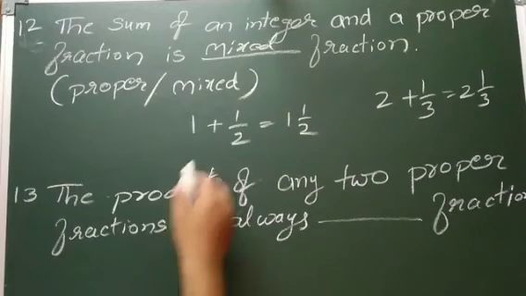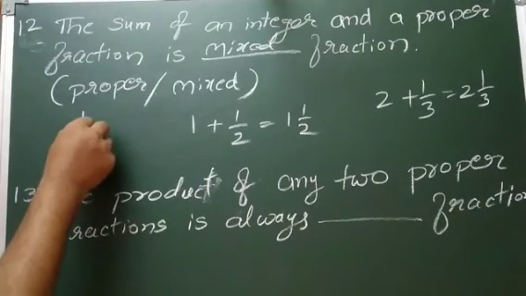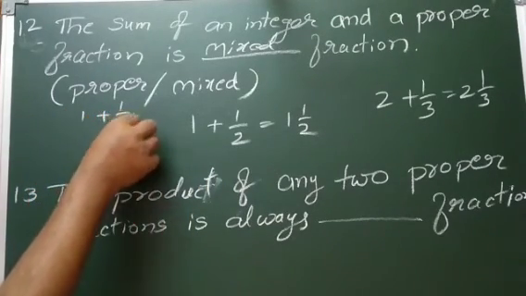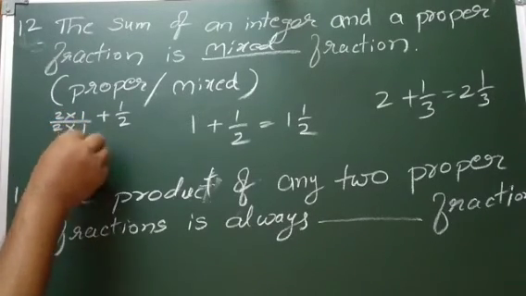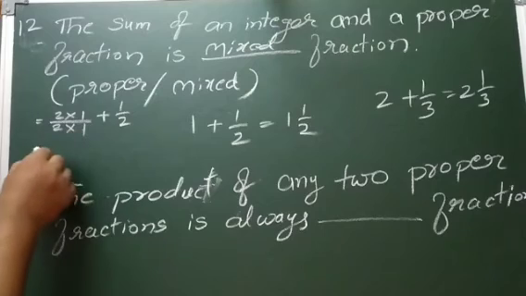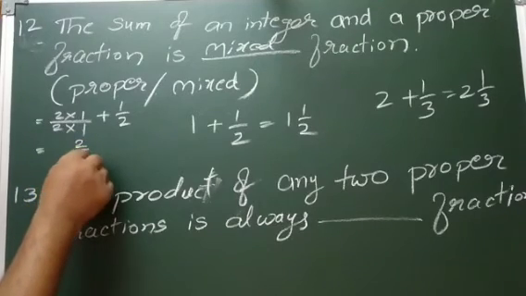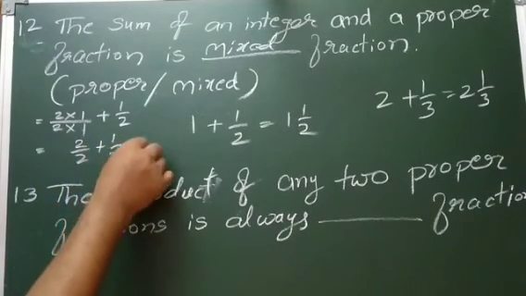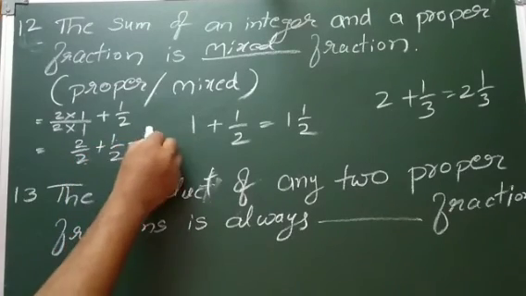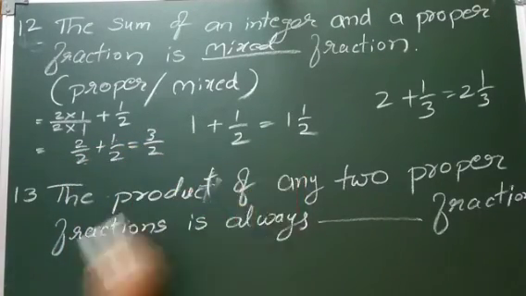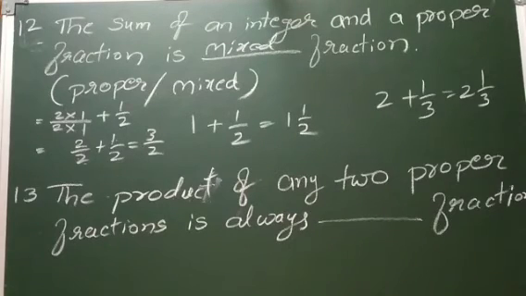Suppose if anyone has a doubt, I will solve it. See here, 1 plus 1 by 2. What I am doing here is multiplying and dividing 1 by 2, so 2 by 2 plus 1 by 2. Downside denominator is 2 only. This is 2 plus 1, 3 by 2. We can write it in the form of a mixed fraction. So that's why I took it directly. It's a mixed fraction.